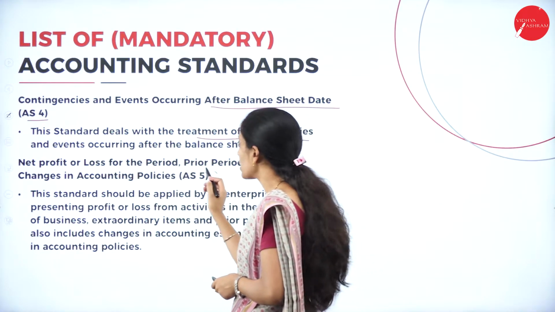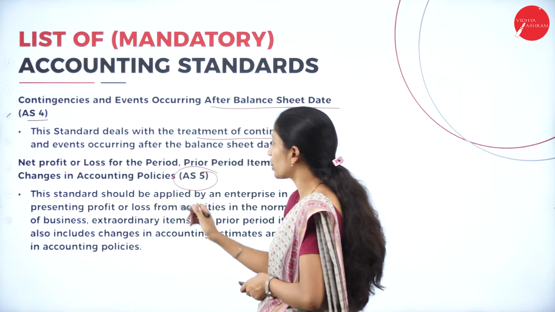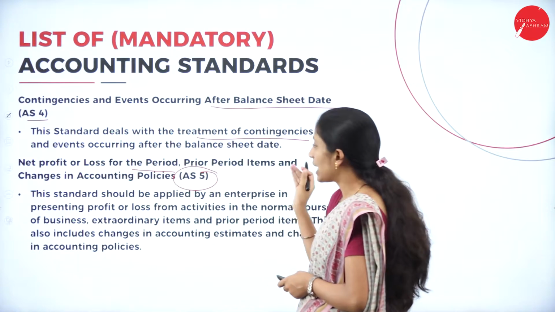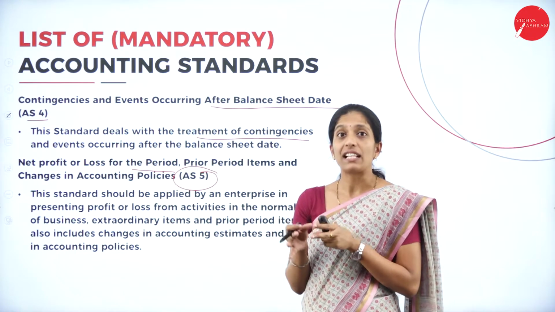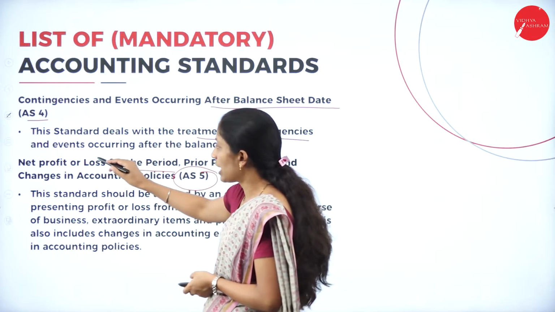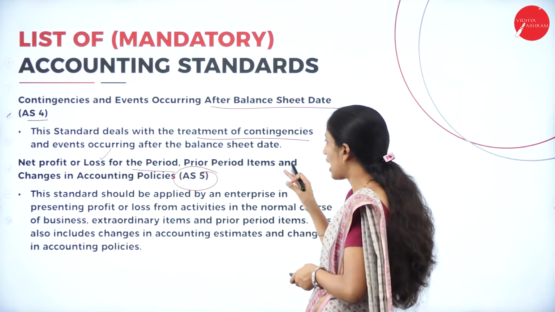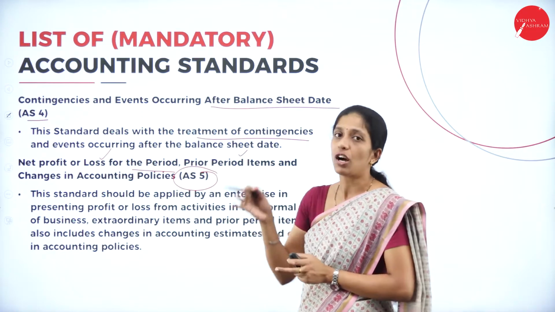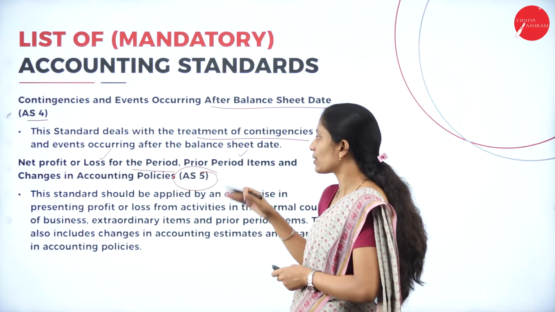Now coming to Accounting Standard 5, we are going to learn about net profit or loss for the period, prior period items and changes in the accounting policies. So combinedly we are learning three of the things here. So we are going to learn about the net profit or loss for the period, prior period items. So what are the prior period items and changes in the accounting policies? That is Accounting Standard 5.